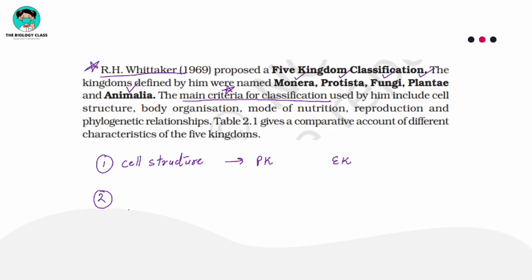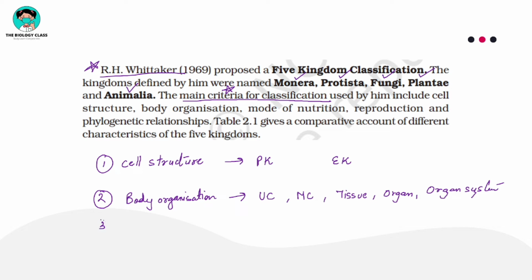The next character they took was the body organization. What is the meaning of the term body organization? If you look at the body of that organism, whether it is a single cell, unicellular, or multicellular, or it has a tissue grade of body, or it has organs or organ systems.